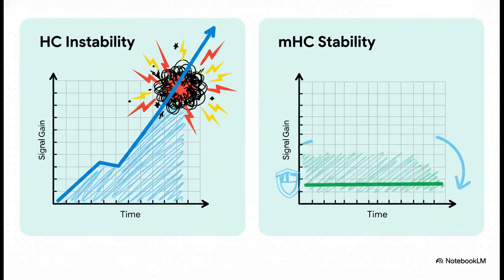And the results are just night and day. On the left, you've got the original HC model going completely haywire, with that signal gain skyrocketing to almost 3,000. Now look at the right. That's our mHC model. The signal gain is totally under control, staying below 1.6. That's not just a little better, it's a reduction of three orders of magnitude. The chaos is gone, tamed.